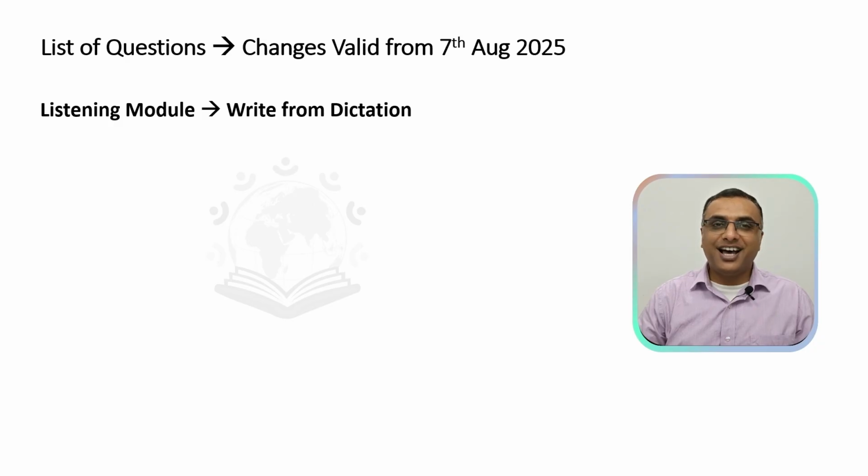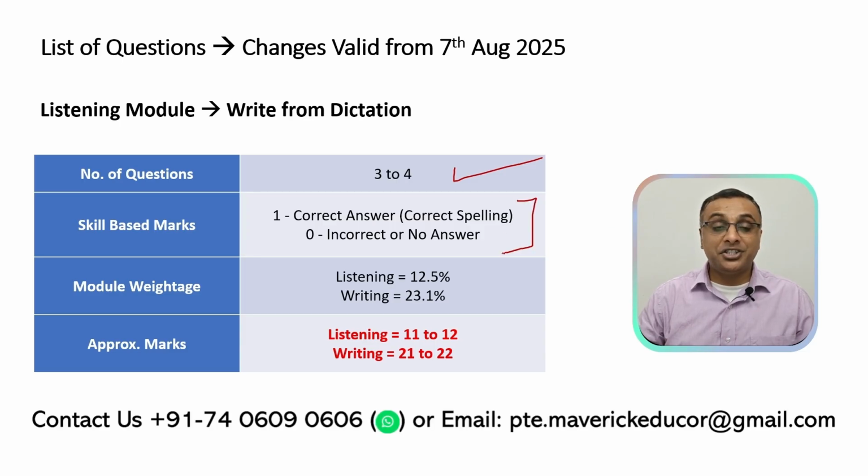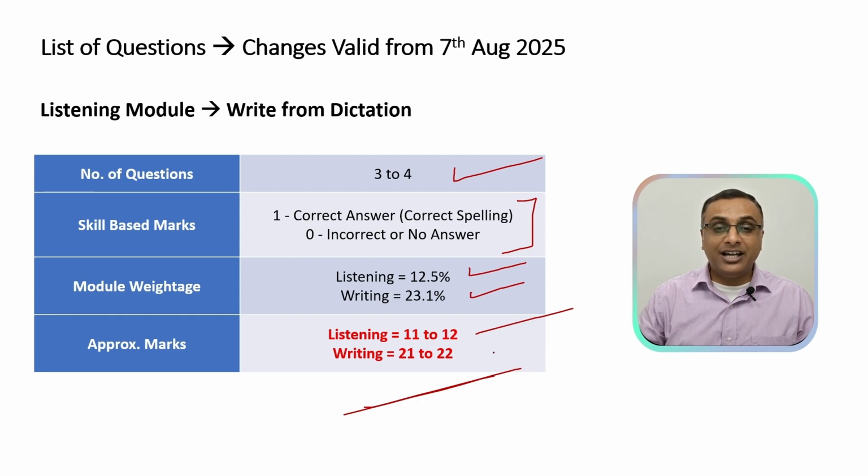Now let's look at the last question of the PTE exam, write from dictation. Here the number of questions still remain up to 3 to 4 questions. The skill based criteria hasn't changed. Module weightage wise there is a change. Listening you will get up to 12.5%, whereas writing module you may get up to 23.1%, which will tally about 11 to 12 marks for your listening module and 21 to 22 marks for your writing module.